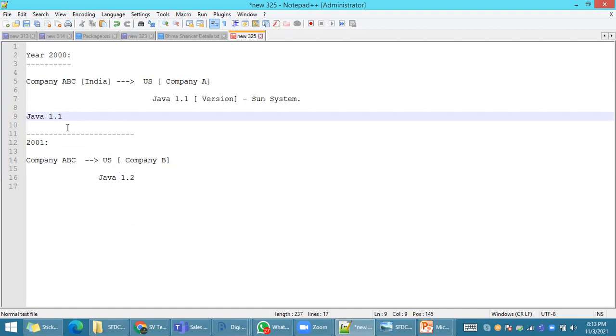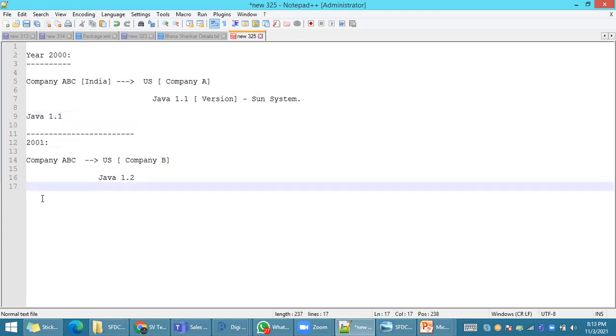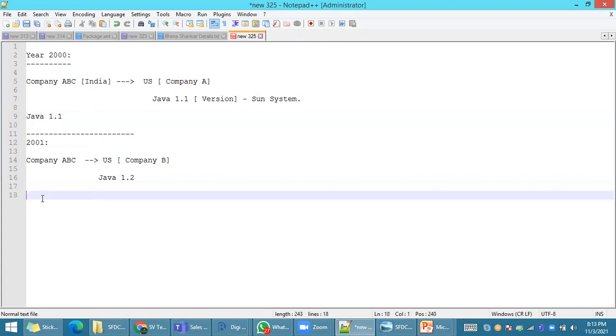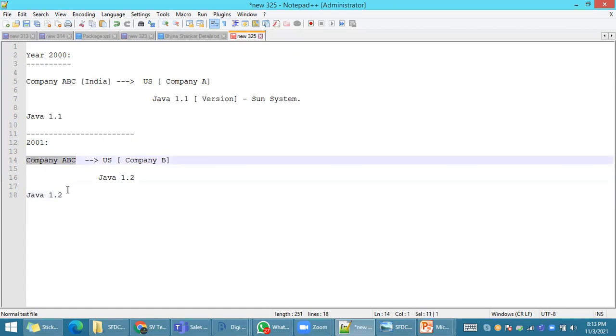Cloud means through internet. Earlier, there was not much internet facility. Every company was facing a lot of difficulty to maintain the software. Now this company again has to purchase from Sun Microsystems, with the version Java 1.2. Again, this ABC company needs to be